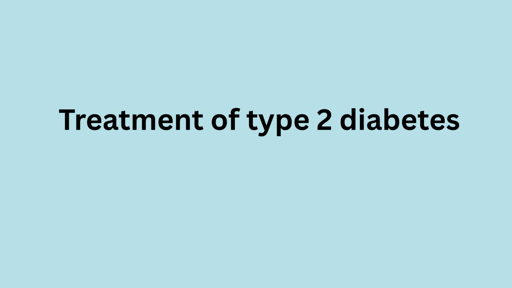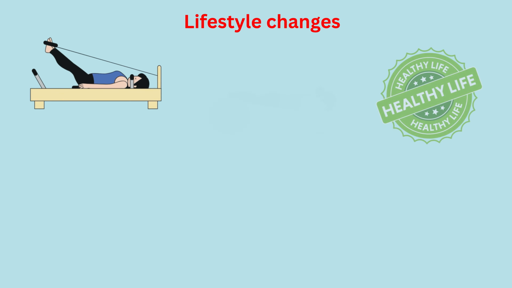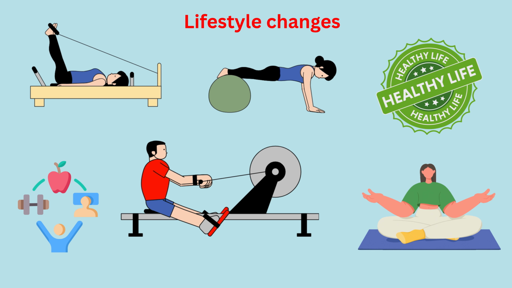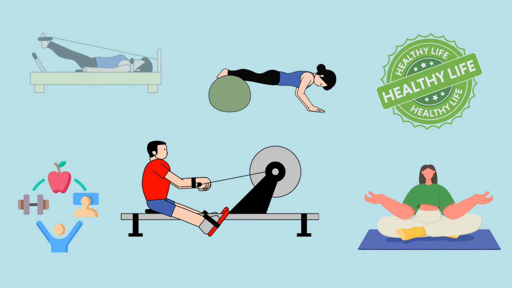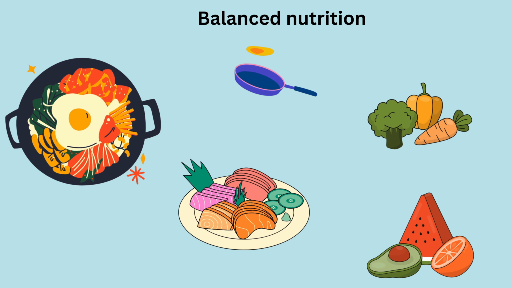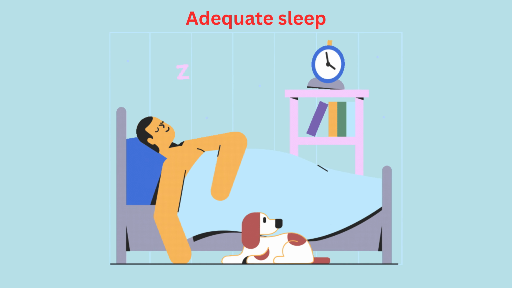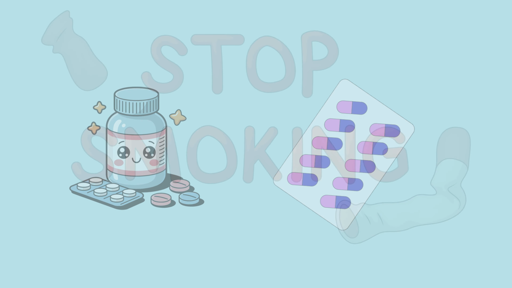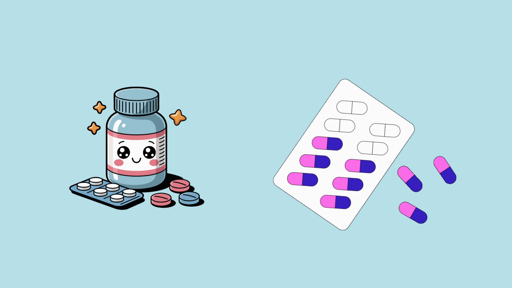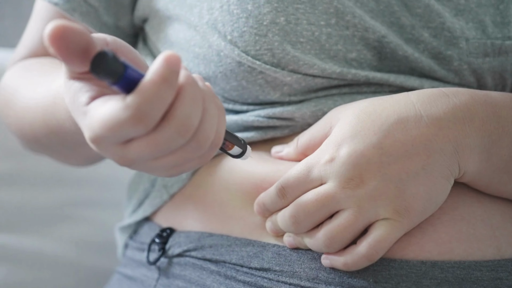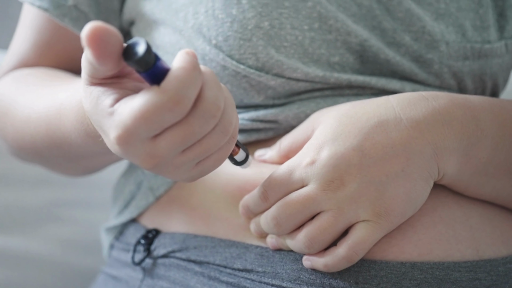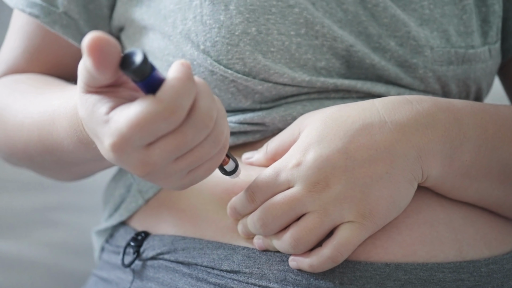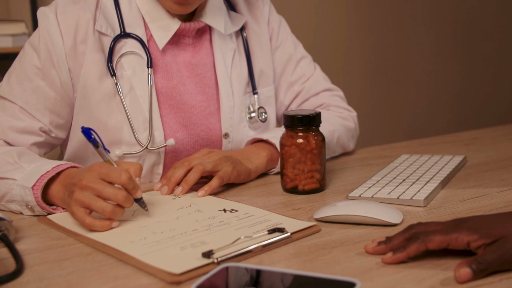Let's discuss treatment of type 2 diabetes. Some people with type 2 diabetes can manage their blood sugar through lifestyle changes: balanced nutrition, regular physical activity, adequate sleep, stress management, and not smoking. Many people with type 2 diabetes also need medication, including pills and injections such as insulin. Over time, more than one medicine may be needed to control blood sugar. Consult your doctor for the right advice.